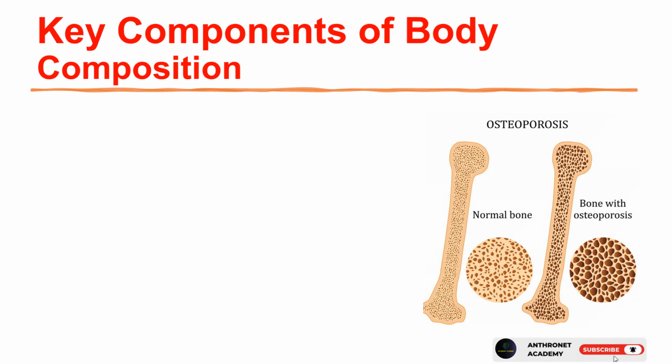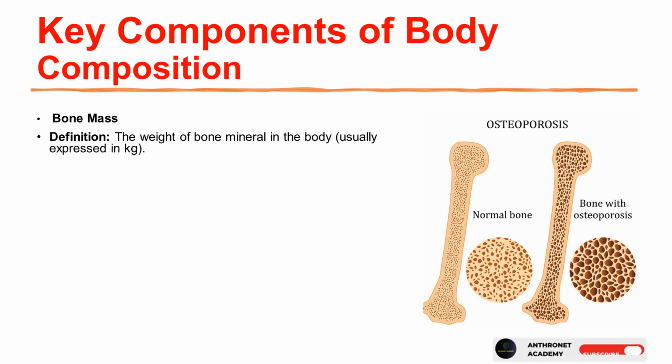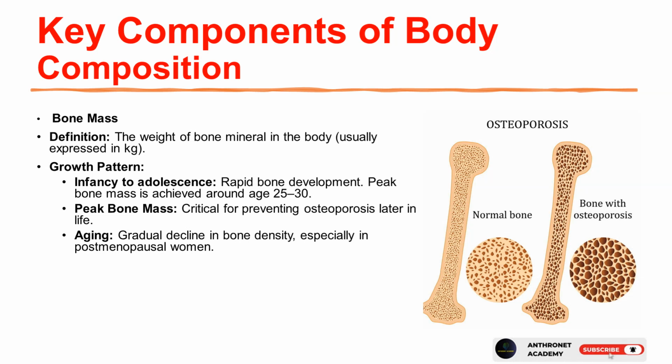Key components of body composition. 1. Bone mass. Definition: the weight of bone mineral in the body, usually expressed in kg. Growth pattern: infancy to adolescence, rapid bone development. Peak bone mass is achieved around age 25 to 30. Peak bone mass is critical for preventing osteoporosis later in life. Aging: gradual decline in bone density, especially in postmenopausal women.